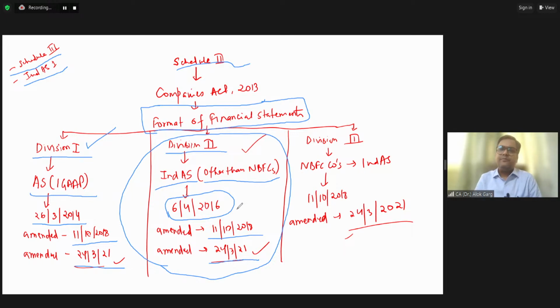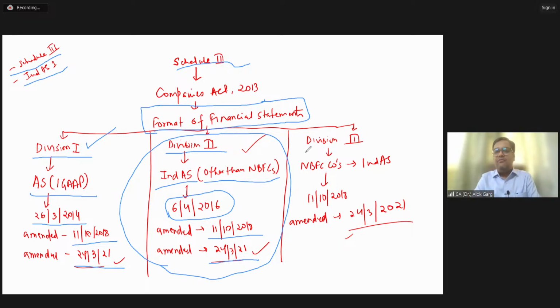So friends, when Ind AS was made applicable to NBFC companies from financial year 18-19, again a need was felt to have a separate format of financial statements for NBFC companies. MCA, in collaboration with ICAI, did a lot of deliberation and decided to introduce a new schedule 3, meaning a new division of Schedule 3.